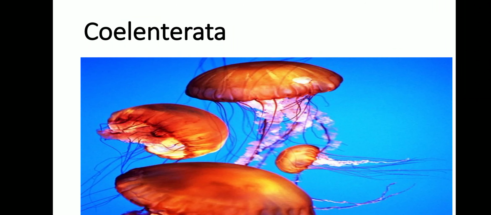It has a central gastrovascular cavity. Cavity is what? Just an opening. It is called coelenteron, with a mouth surrounded by short tentacles. The tentacles bear stinging cells, which are called cnidoblasts or nematocysts.